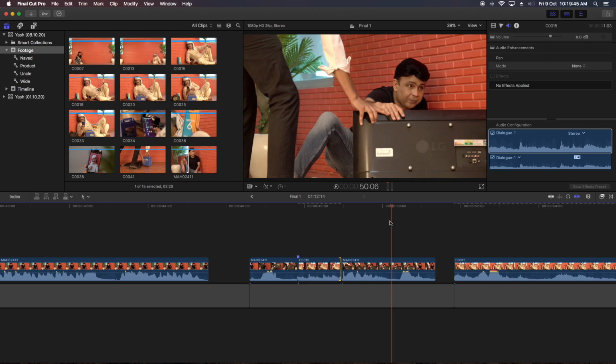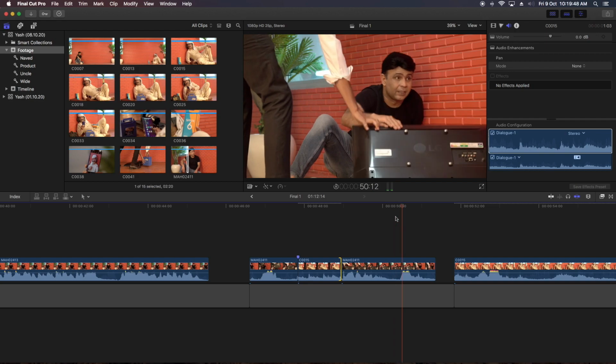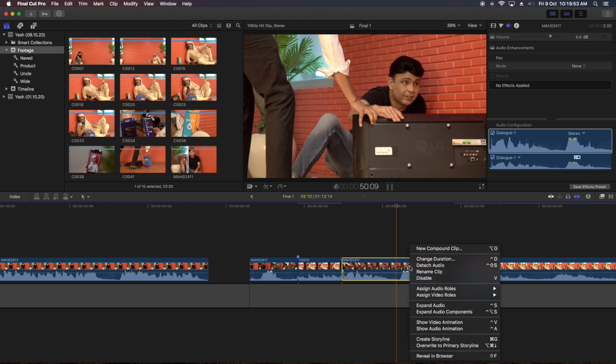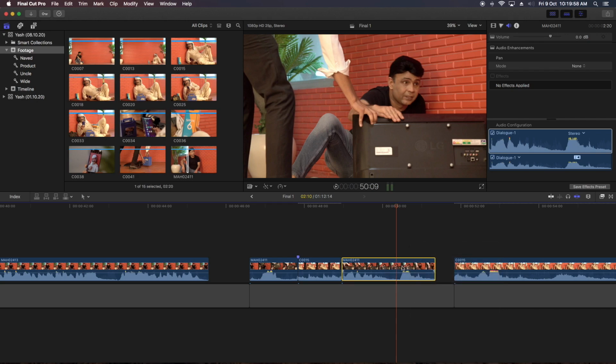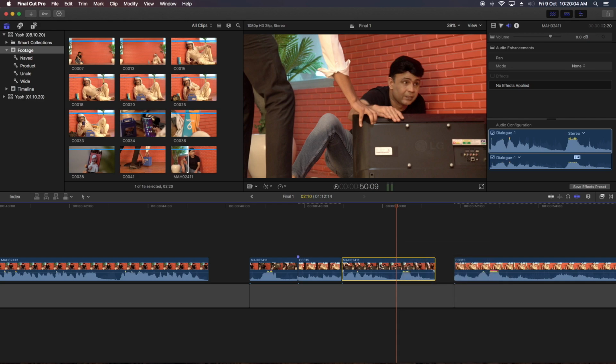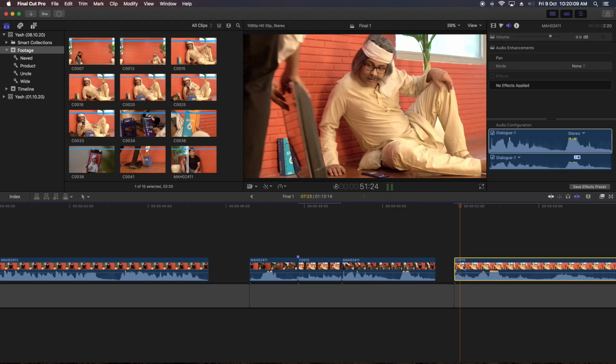Okay, and then we'll find another reaction of that person. How we have to find it is, we have to again right click and reveal in browser. The shortcut of this command is, you can see, Shift F. I'll perform Shift F, and straight away I am building my edits. Cut, going back to the viewer, marking in and out and placing my clip. Again going back to the previous clip, finding it in the browser, marking the next in and out points and dragging it to my timeline.